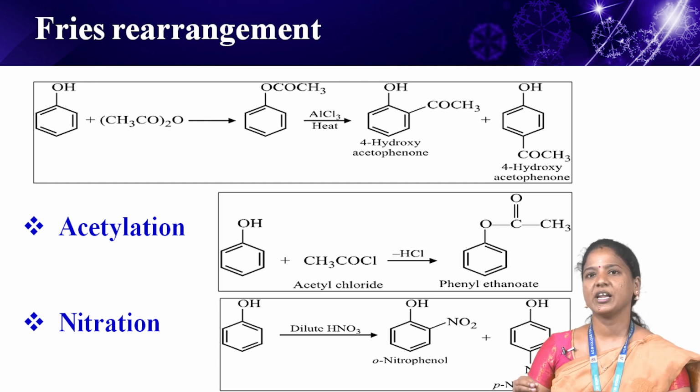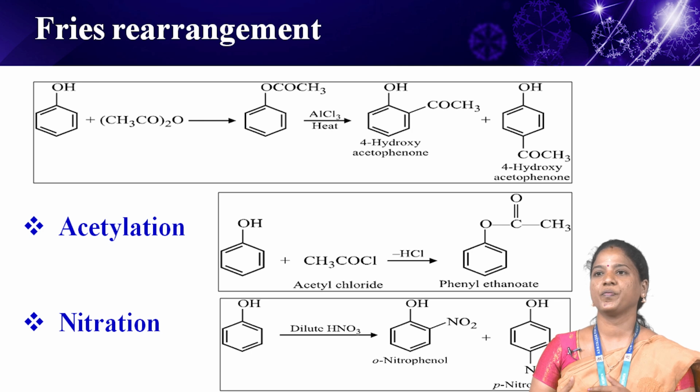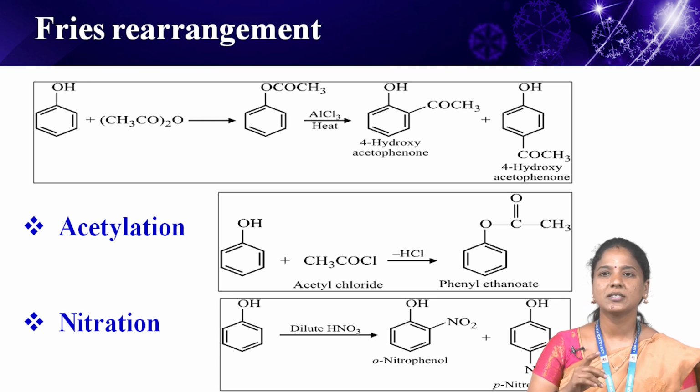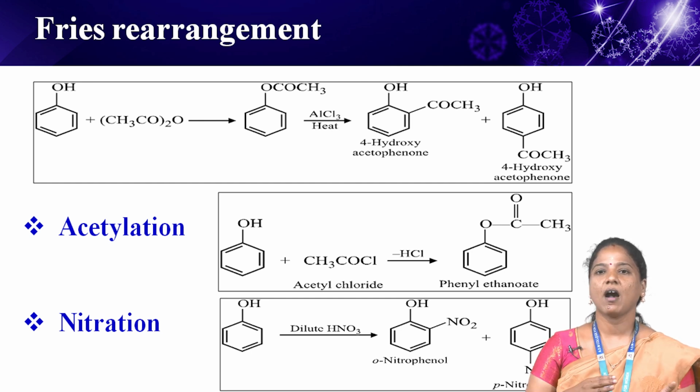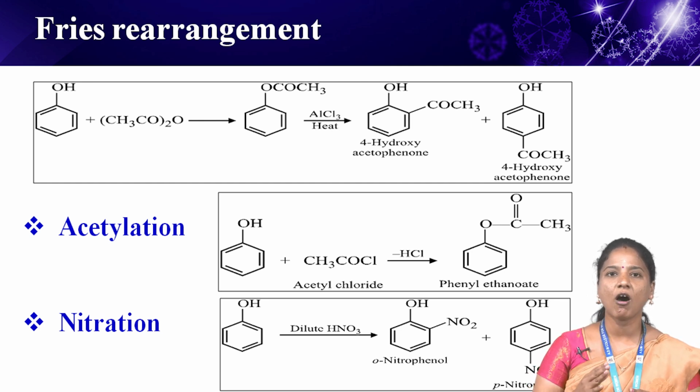Steam distillation is frequently used to separate the ortho and para nitrophenols that are produced, as para nitrophenol has less volatility due to intermolecular hydrogen bonding. Ortho nitrophenol is steam volatile due to intramolecular hydrogen bonding. After being treated with concentrated nitric acid, phenol produces 2,4,6-trinitrophenol, picric acid. The yield is not very good.